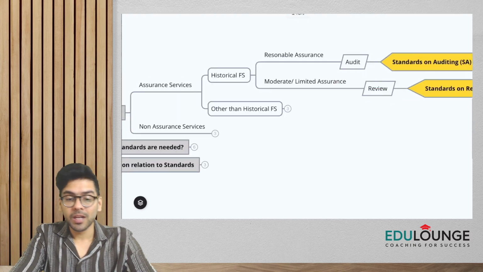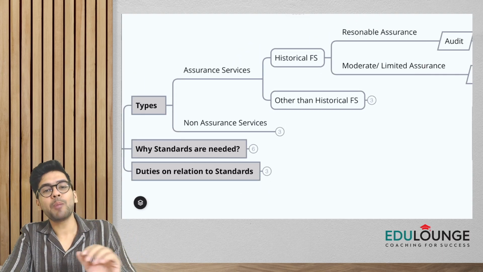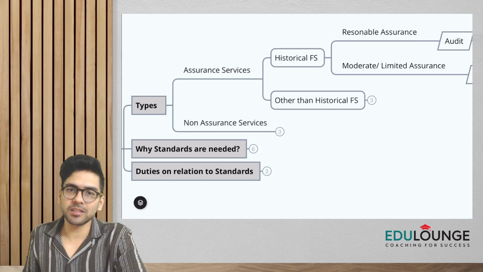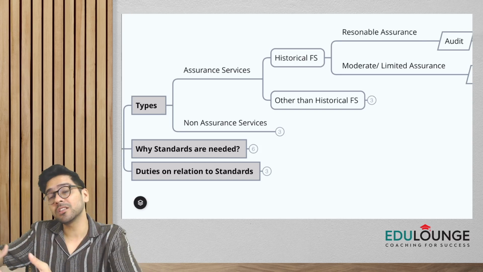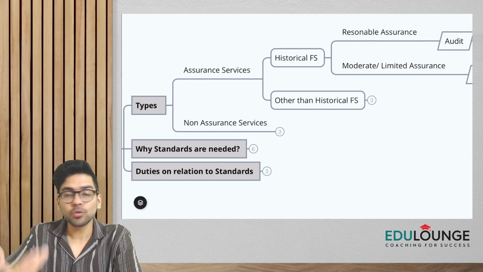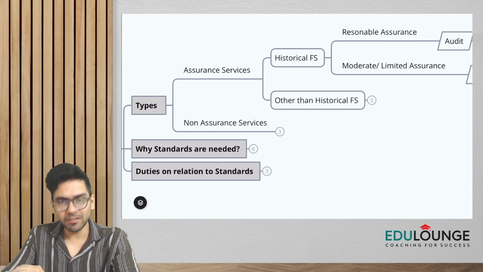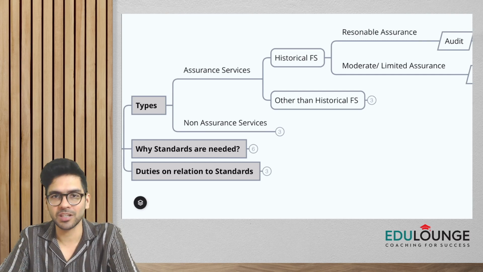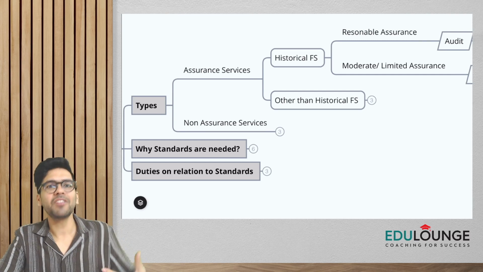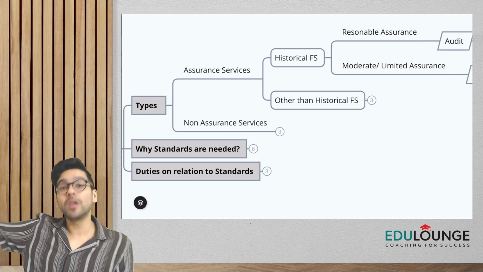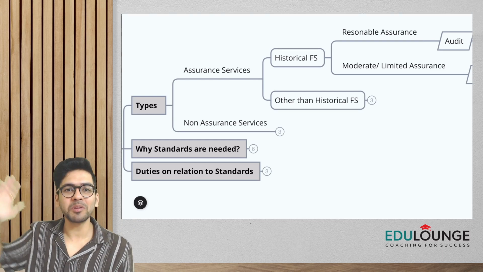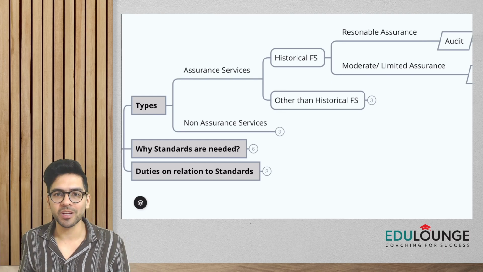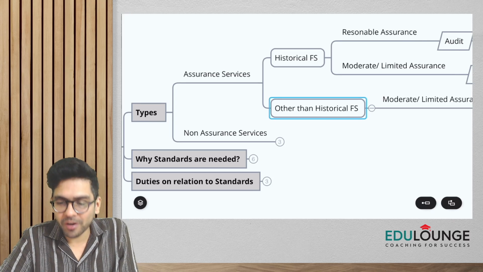Okay. Now, if the subject matter happens to be other than historical financial statements, let's say it could be prospective financial statements, that means things which have not happened yet. Okay, so in that case, guys, anyway, we can't give absolute assurance. We are auditors, guys, we are not astrologers. We can't give reasonable assurance that this will happen. Forget about absolute assurance, we can't even give reasonable assurance that these things are going to happen in future. We can only give moderate assurance here.